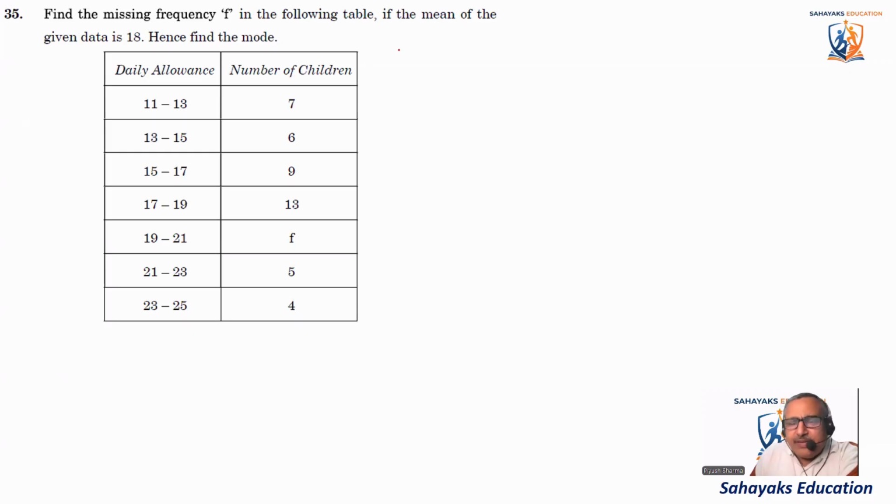We are going to use the step deviation method because that's the easiest method. First of all, we'll take the class mark. So we'll first calculate the class mark, or we call it xi. So class mark is something like 11 plus 13 by 2.